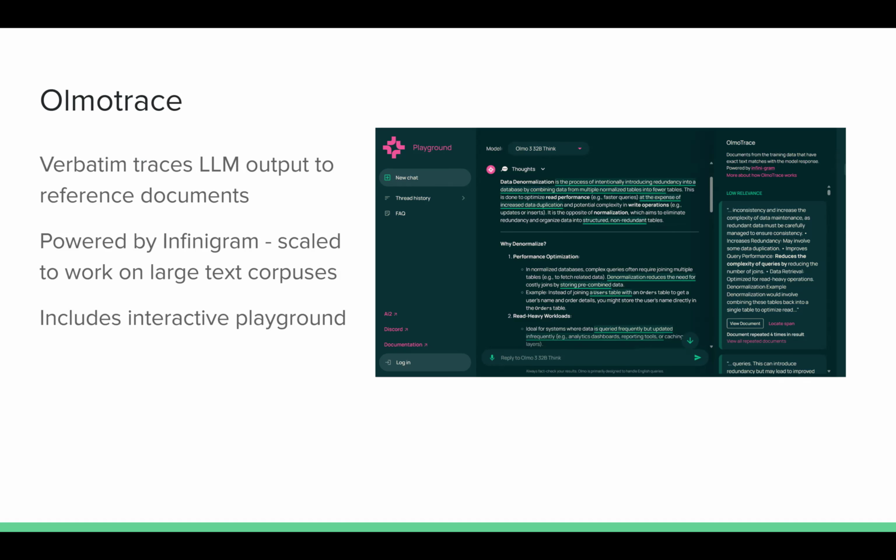The way it works is it's powered by Infinigram, which uses prefixes and suffixes, and it allows for retrieval and search over millions and millions of documents pretty quickly. This is one of the bigger parts of this project that allows it to be so quick. Olmotrace also includes an interactive playground, which lets you play around with prompts using this UI and see in real time what documents the model or Olmotrace can find.